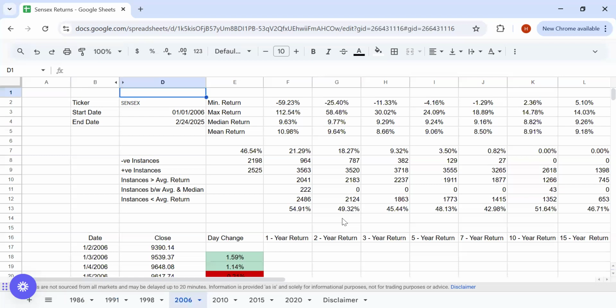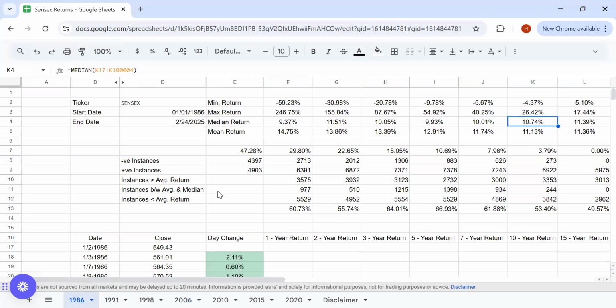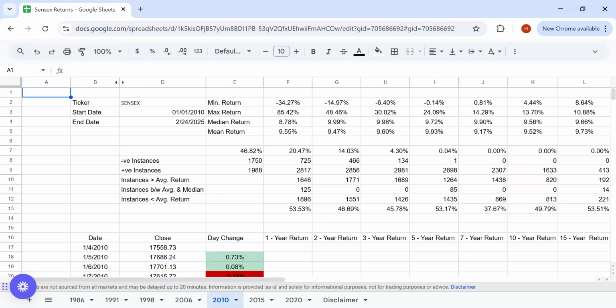So the minimum returns have started becoming positive at 10 years, but there is one negative even at the 7 year duration. Instances of negative returns were 27 actually. The negative instances have been declining as we go ahead in time.